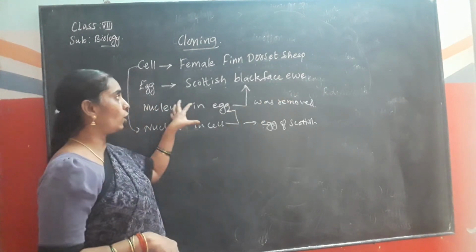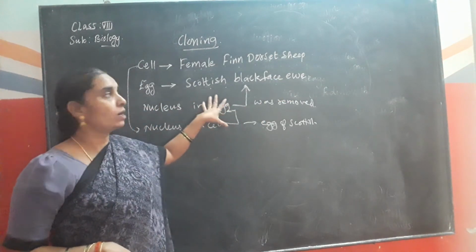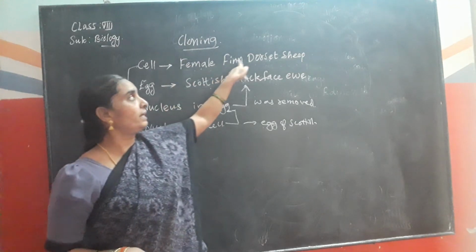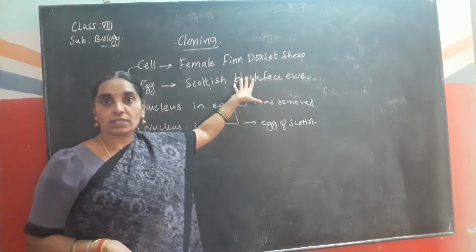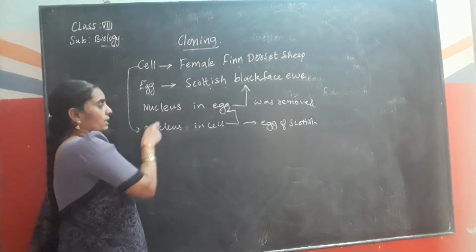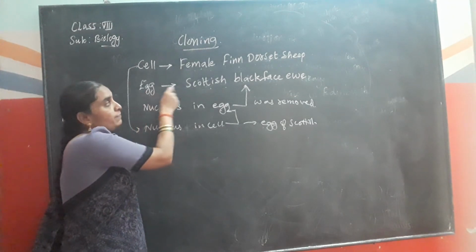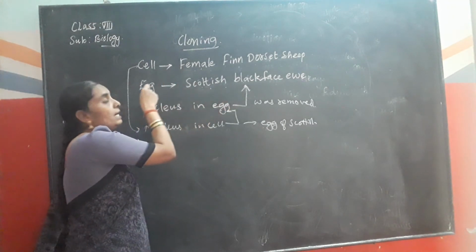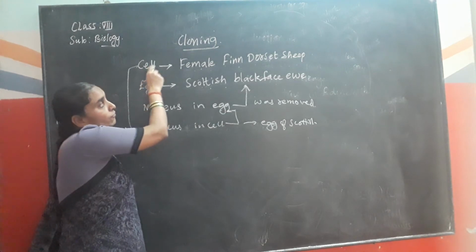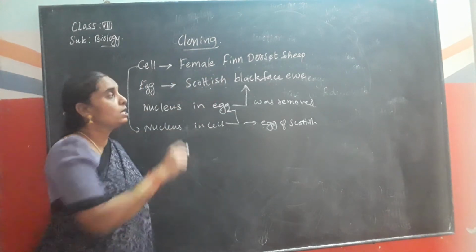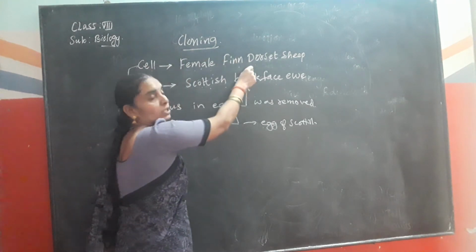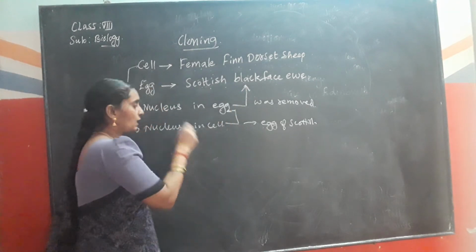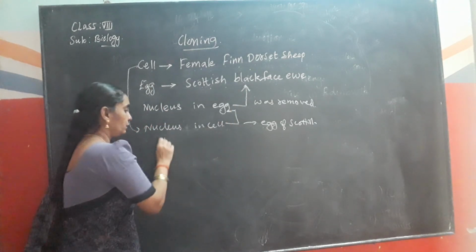Now, the newly born baby was like the female Finn Dorset sheep, because the egg of the Scottish Blackface Eve had the nucleus of the female Finn Dorset sheep. So it got the features of the Finn Dorset sheep. That which was born was Dolly.